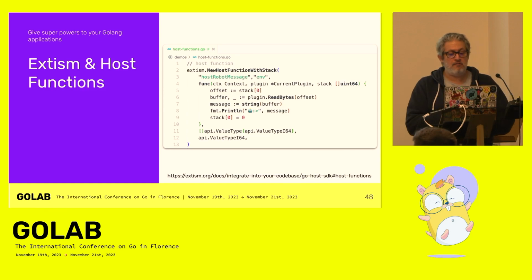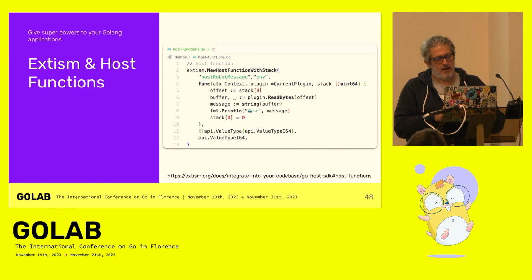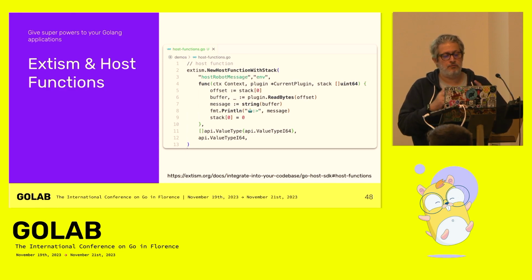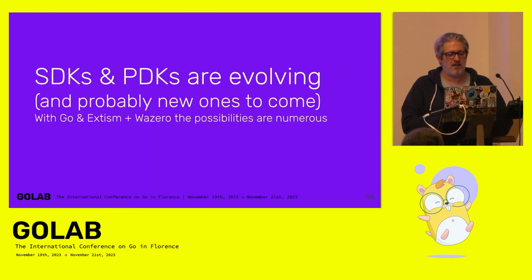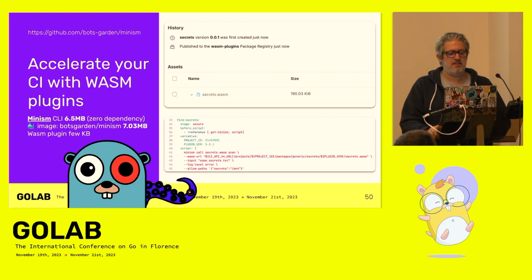As I said, XTSM provides the way to create host function. I won't speak about this today, but it's only a function. You have only to define a function and the type for input and the type for output. The documentation and the samples on the XTSM project are very clear. The SDKs and the PDKs are evolving, and you probably see new ones very soon, especially about Java. So I think using Go and XTSM and other languages plus WAS0 is a good idea, and you can have a lot of possibilities.